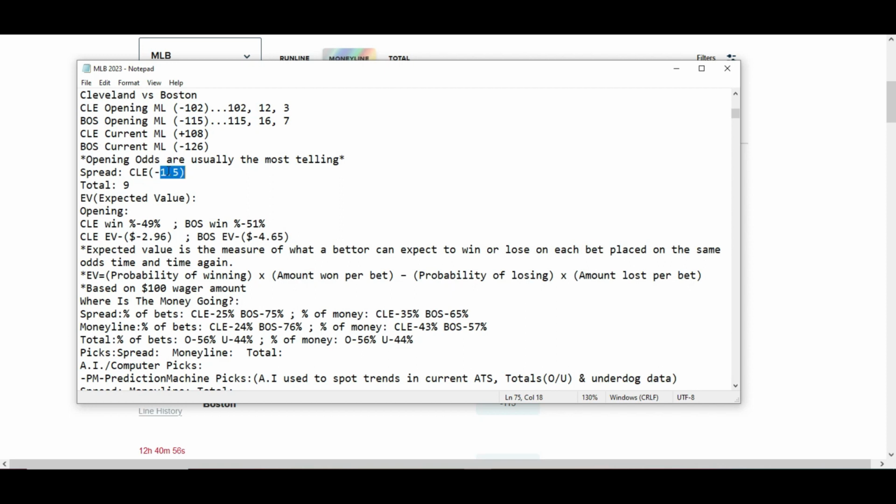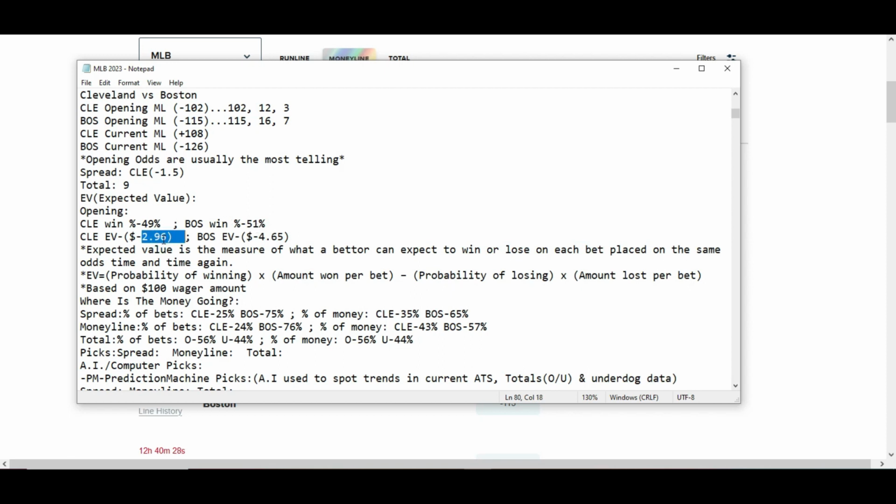Cleveland is favored by 1.5 on the run line. Total is at 9 for this game. All right, Cleveland win percentage is 49% based off the 108 in relation to the 126. Boston is at 51%. 51% makes it $4, negative $4.65. Very valuable if it stays this way.